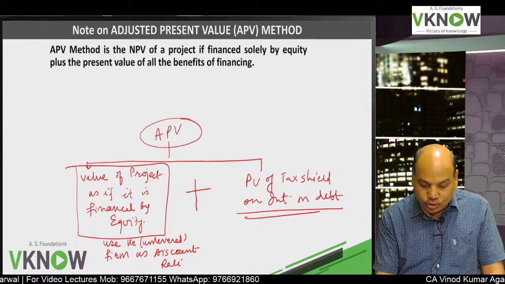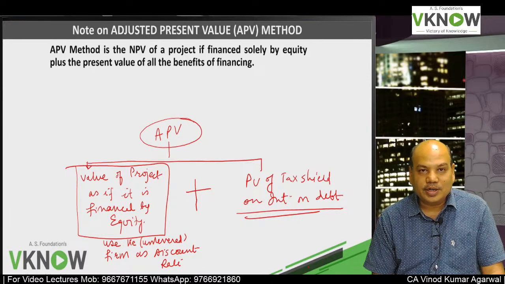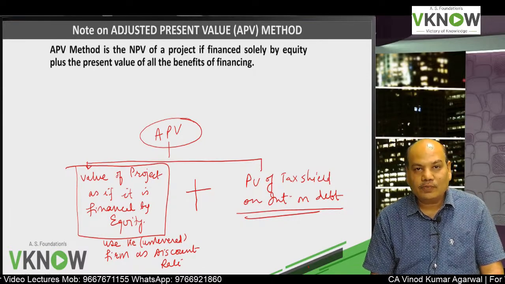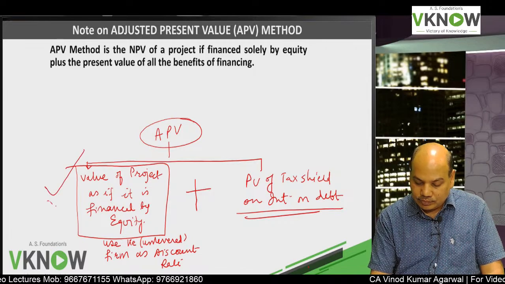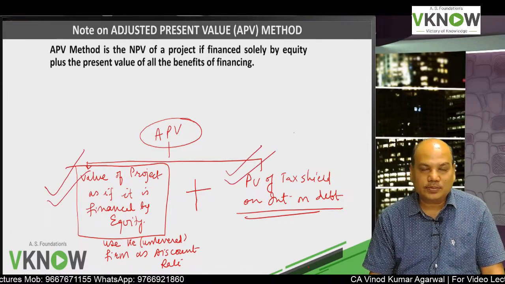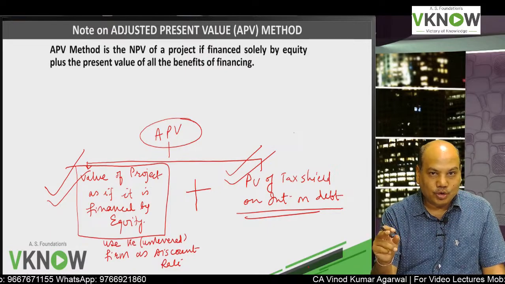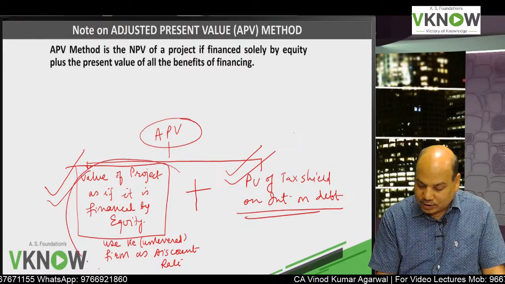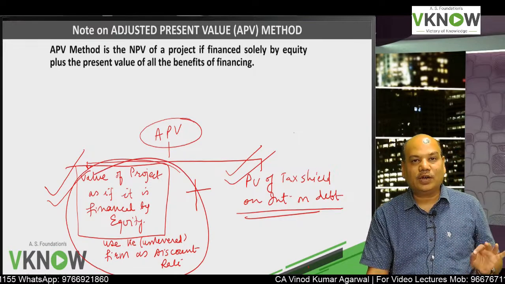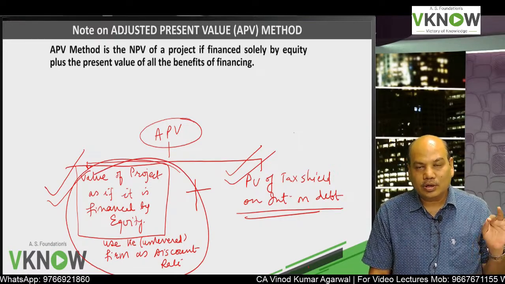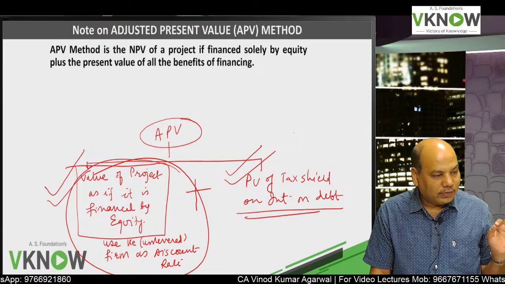Because you are using debt, debt has an advantage, you pay interest, and on interest you get tax shield. This will remind you of one chapter done in the intermediate FM, value of an unlevered firm and value of a levered firm. Value of a levered firm is calculated as if it is all equity financed by using the cost of equity of an unlevered firm.